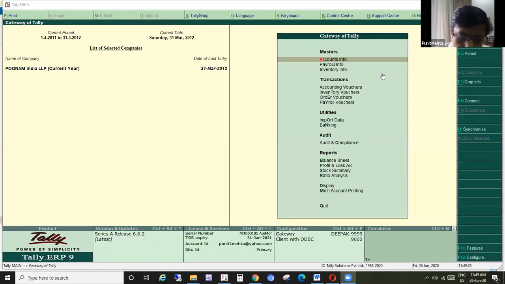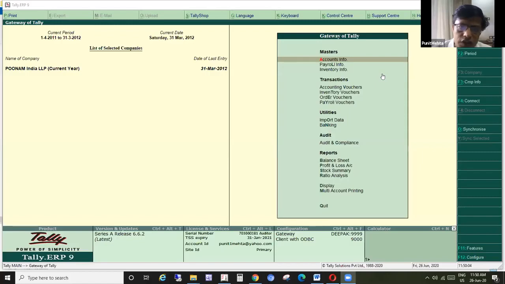Now, moving towards what is possible within the functionality of Tally, let's understand. But there are two questions related to our previous discussion. One was, can we open Tally 7 data in Tally ERP 9? As I said earlier, it would be possible only after the migration of data. The migration tool needs to be run, which is available on Tally's website, and then we can open it in Tally ERP 9. That was one.